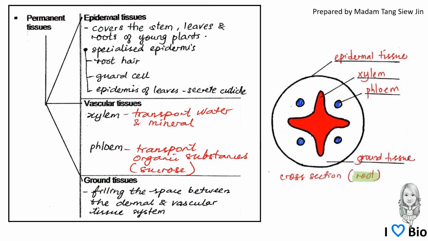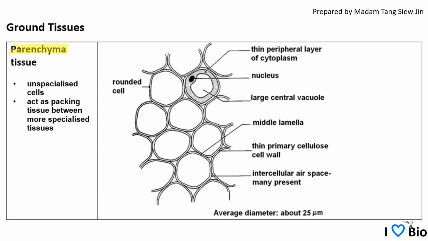For the cross section of the root, we can also find the epidermal tissue covering the surface, xylem and phloem as vascular tissue for transport, and the ground tissue for filling the space between the epidermal and vascular tissue. Parenchyma tissue is one example of the ground tissue.